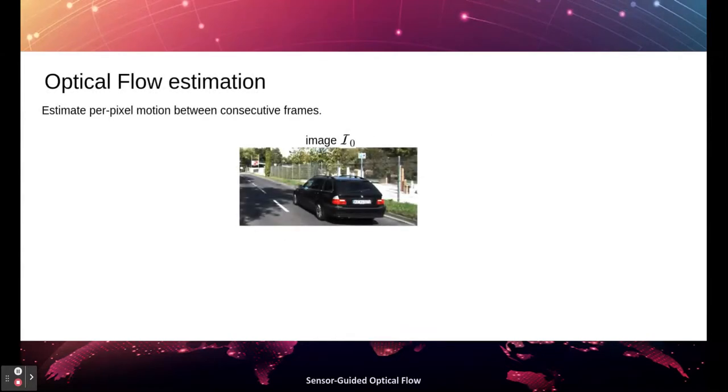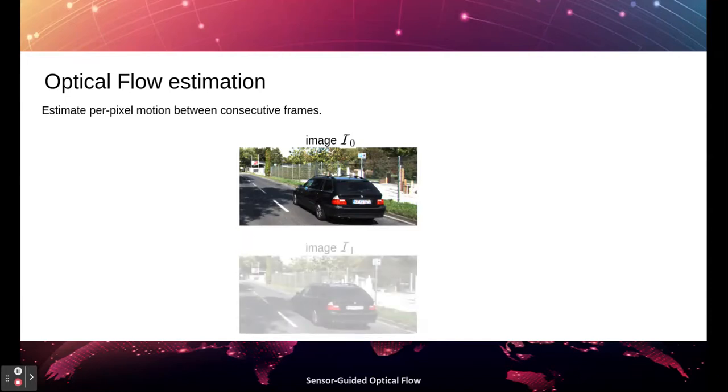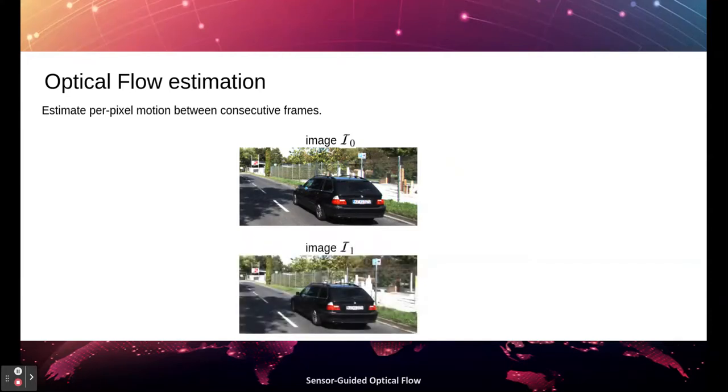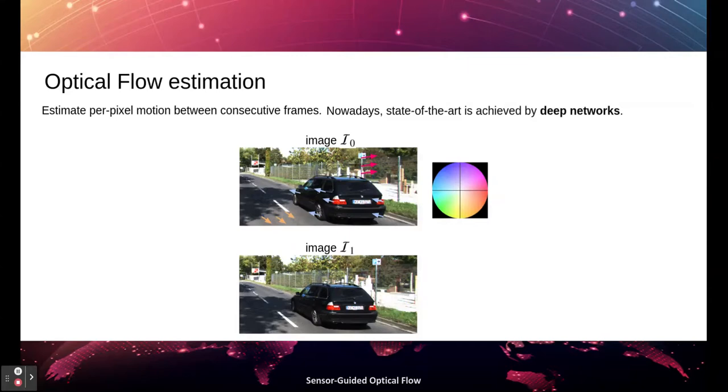Optical flow estimation consists in finding the 2D motion field connecting pixels in two images, usually acquired at consecutive time frames. In this example, we can notice how the car moves in top left direction, while the rest of the scene moves right, as a consequence of the camera moving forward on the road. Deep neural networks represent the state-of-the-art to tackle this problem.